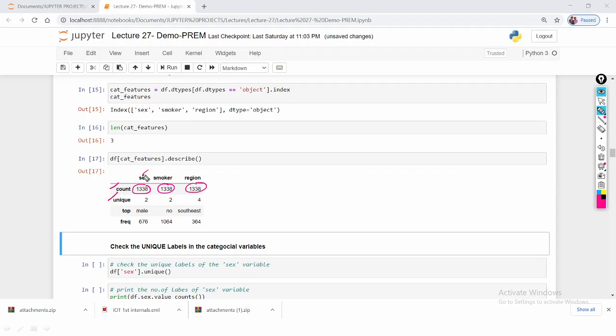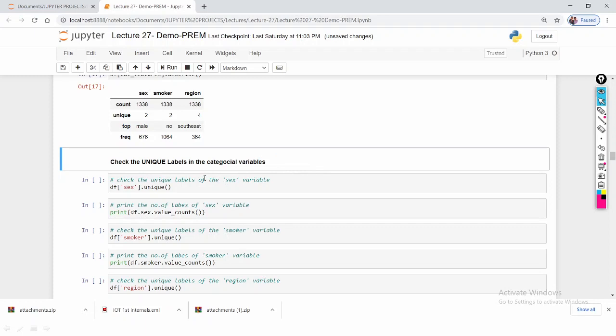And unique means, under sex, what are the unique variables? 2. Under smoker there are 2 variables. Under region there are 4 unique labels. Among the variables, what is the topmost one? Male here, no, and this is southeast. Frequency means the number of occurrences of these variables. Let me check individually here.